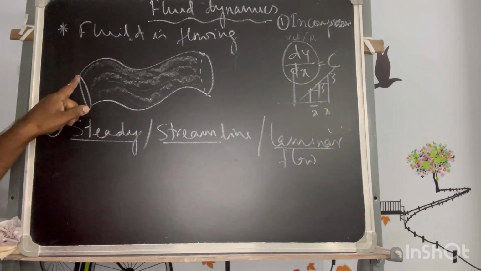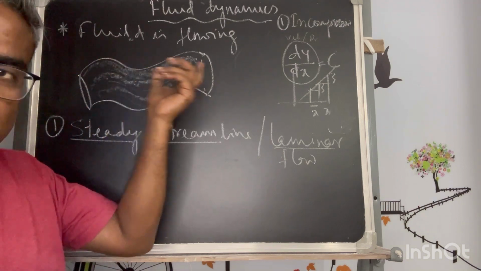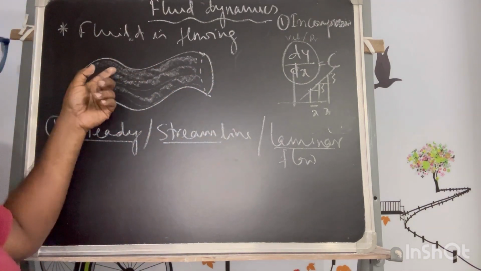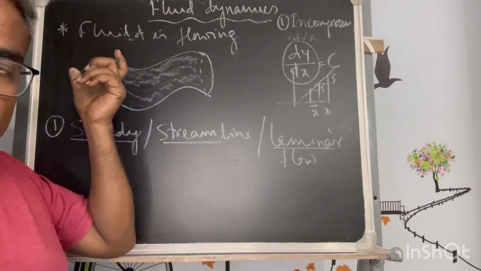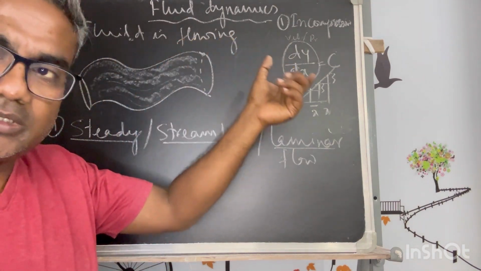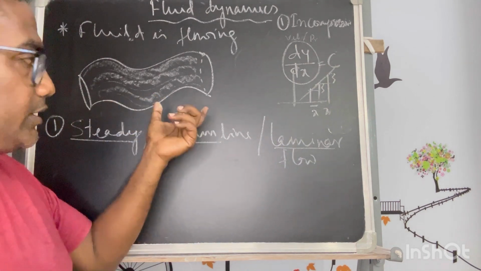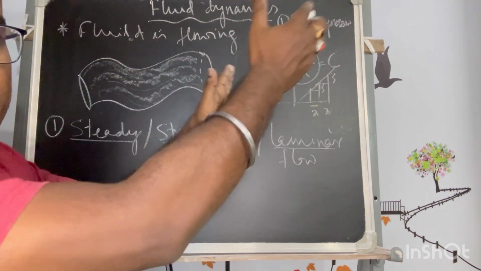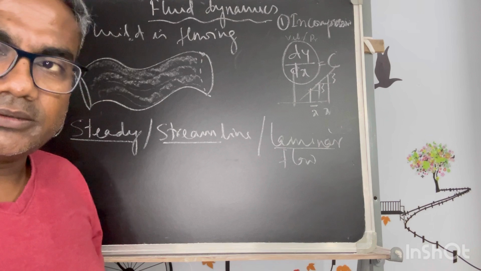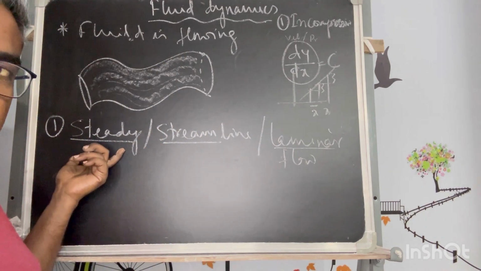Steady state means whatever is changed, what we are changing here, velocities. So the change in velocity with respect to time, or with respect to the distance, you can say, will be the same if I consider any segment of the flow path. Okay, so the change will be the same. So that is the steady state flow.